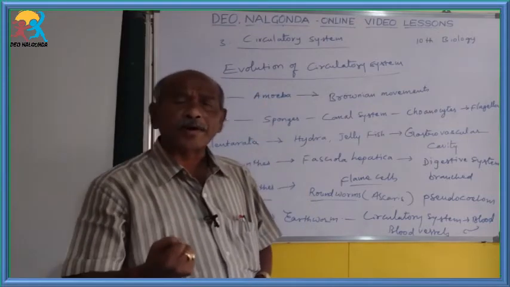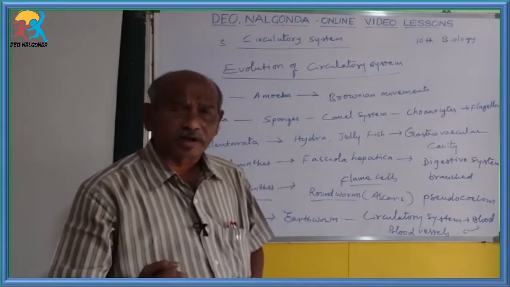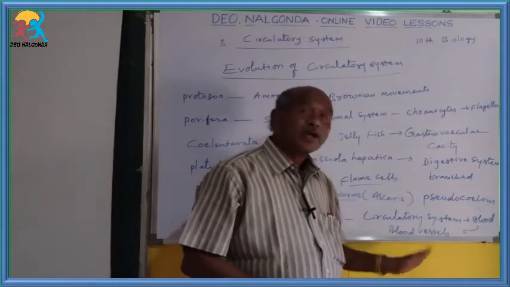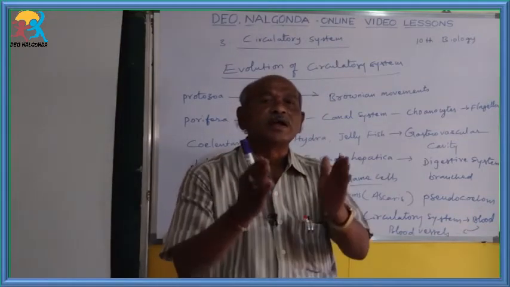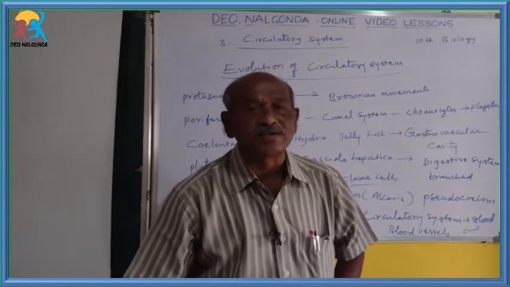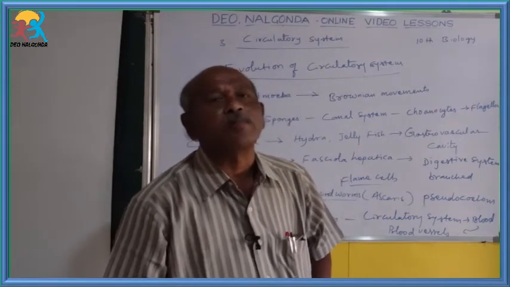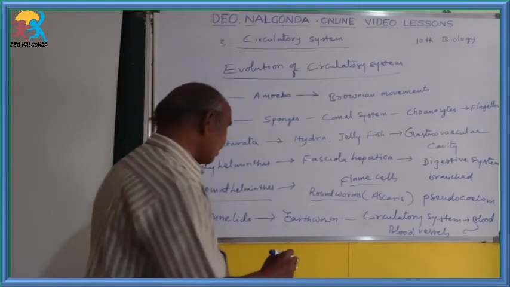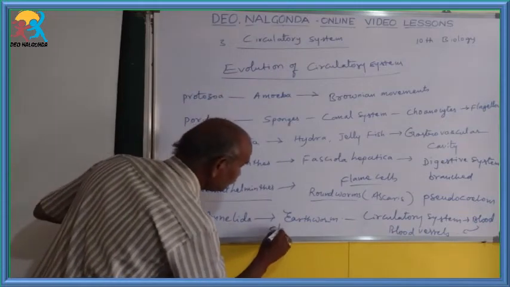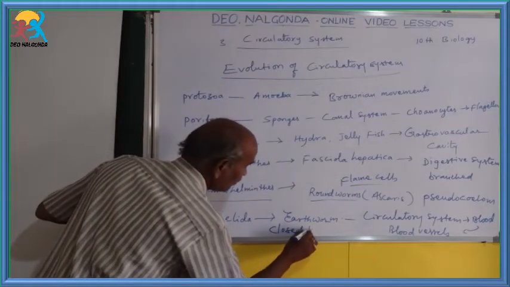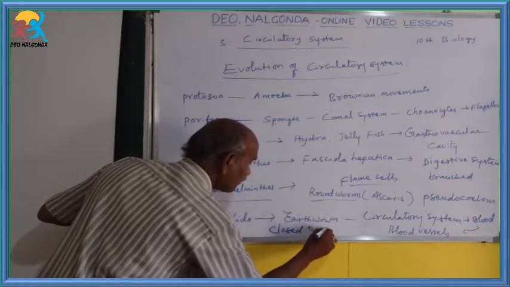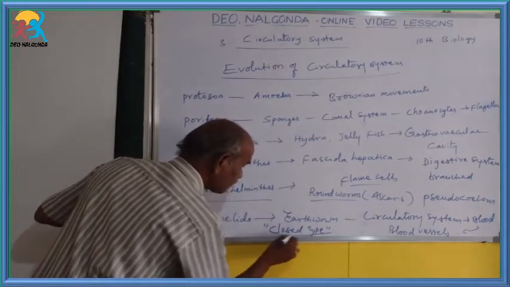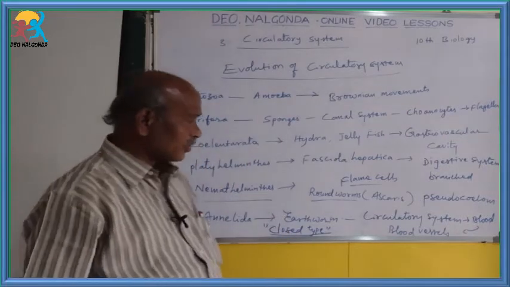So here is another very important point you have to remember. Blood is formed, and that blood flows inside the blood vessels. That's why here the circulatory system is known as the closed type of circulatory system. So that is another point you have to remember.